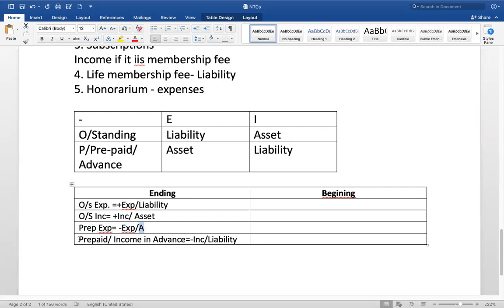Because we are using outstanding and prepaid, I've written it here, but actually it is income received in advance. If you come across this situation, deduct from that particular income, then take it into the liabilities of the balance sheet. So all this treatment is for ending, closing.